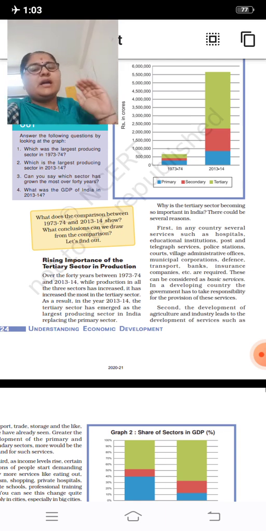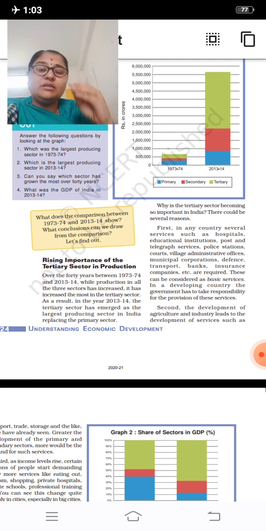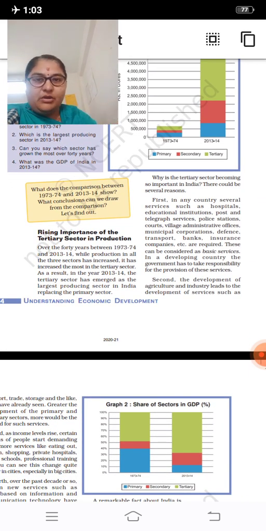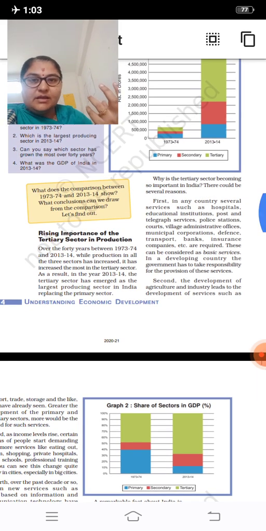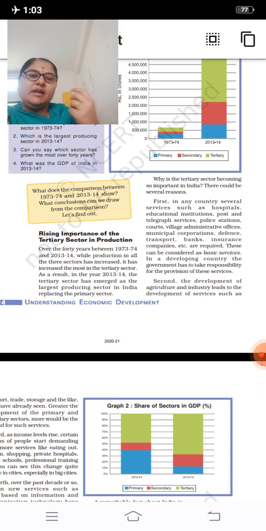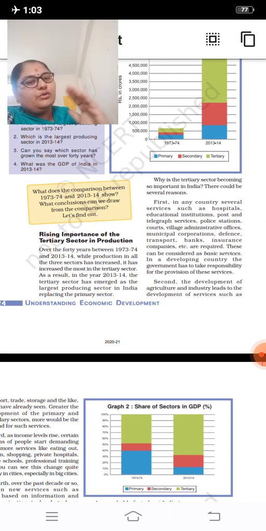Wherever we go, we check the service first, whether it is in hospitals, hotels, education, cinema theaters, or the entertainment sector. When you go to theaters, you see how the seat is, whether it is clean or not, how the people who are giving you the tickets behave, whether they are behaving properly or not, whether the picture quality, HD quality, is clear or not. Nowadays we are concentrating more on services rather than manufacturing and production. So in the developing countries, we are seeing that the tertiary sector is growing.